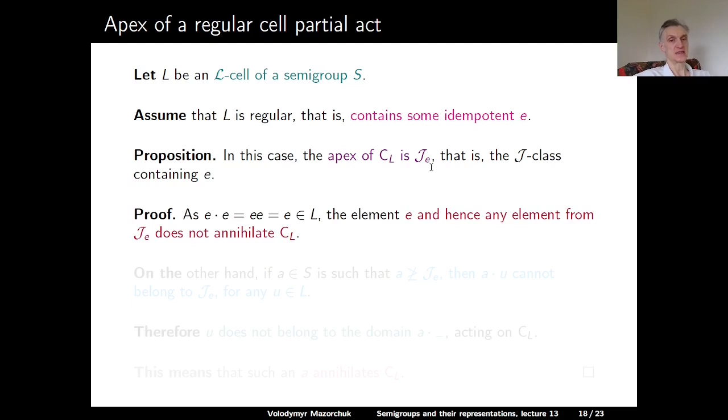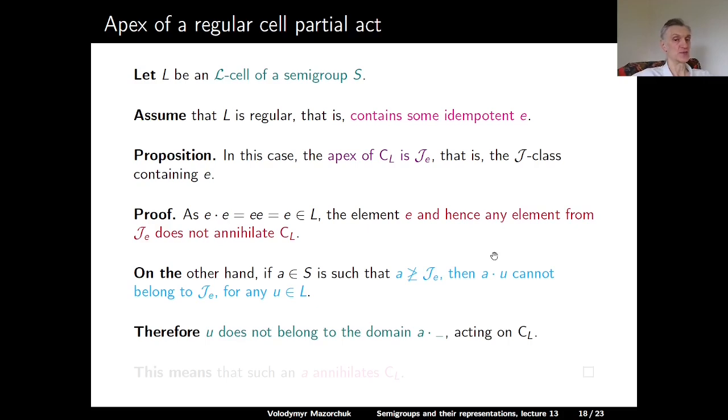Proof: since E times E is E, the element E, and hence any element from J_E, doesn't annihilate our cell act. On the other hand, if we have an element A in our semigroup which is not greater than or equal to J_E in the two-sided order, then A applied to U cannot belong to J_E for any U in L.